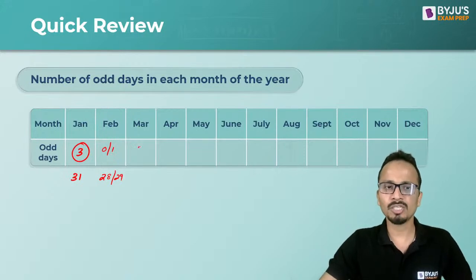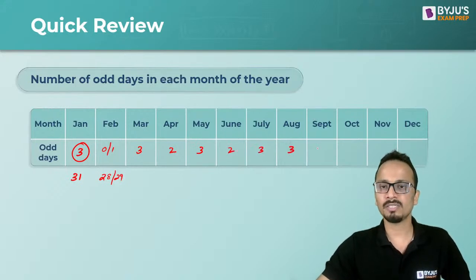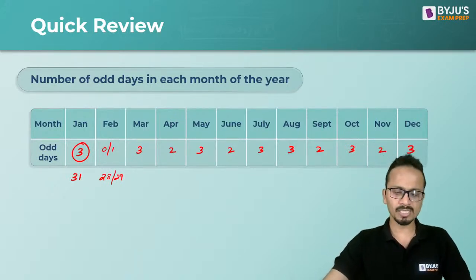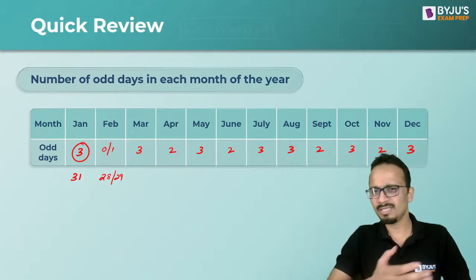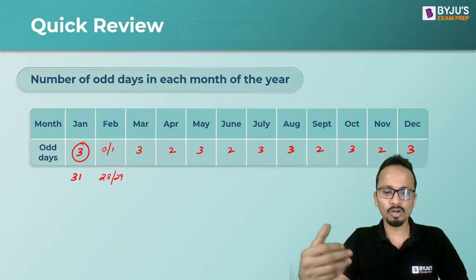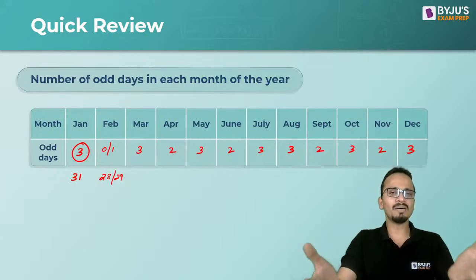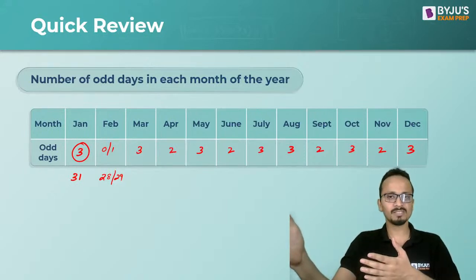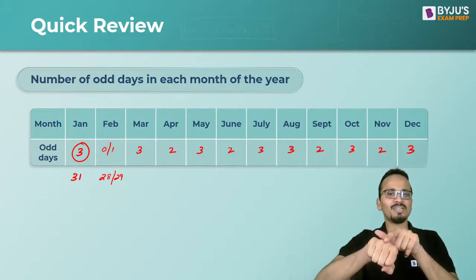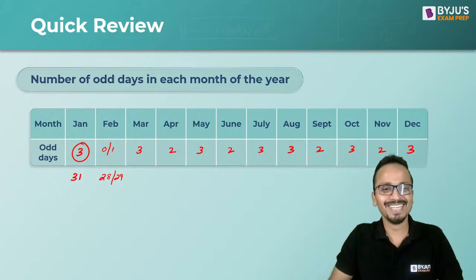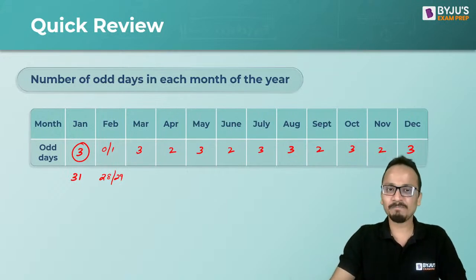Okay. March, it will be 3. April, May, June, July, August, September, October, November, and December. These are the number of odd days. Now there is no need to cram these numbers because we already know the number of days in each of these months. You must be knowing this method of finding the number of days. You must have seen all this in childhood.